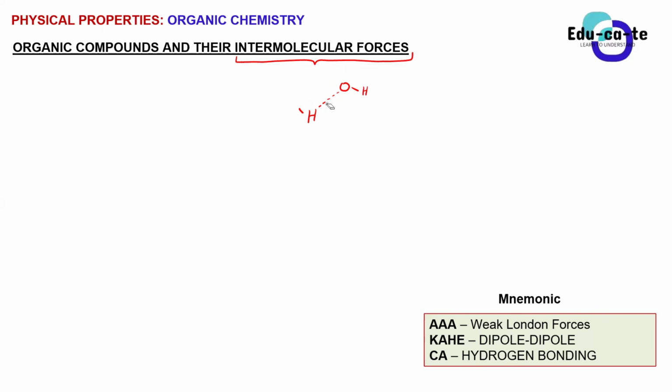So we are going to look at intermolecular forces that affect organic compounds, those compounds that contain carbon, the ones that we've been doing all along. I'm going to abbreviate intermolecular forces as IMF. We are going to divide them into three main groups.